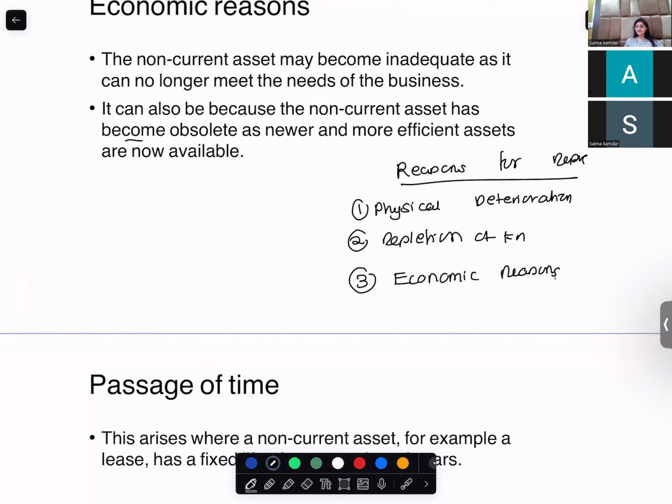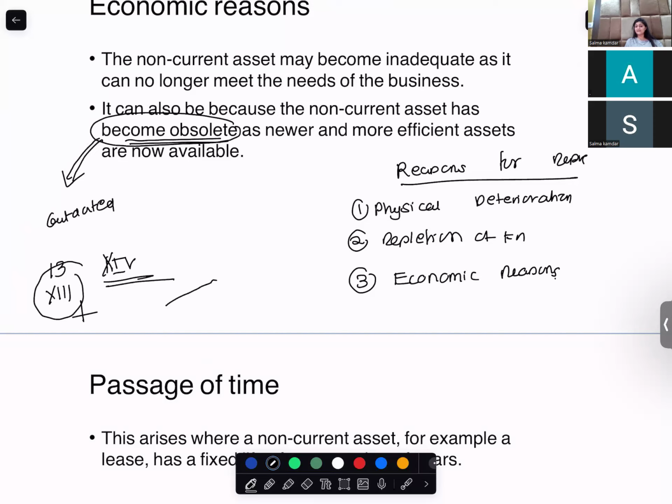Maybe your asset has become obsolete. What do you mean by obsolete? Outdated. When iPhone 14 has come in, iPhone 13 has become outdated. So the value of iPhone 13 has gone down because a new version of the asset has come into the market.